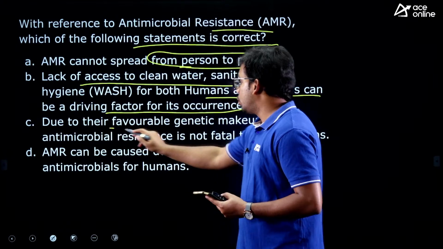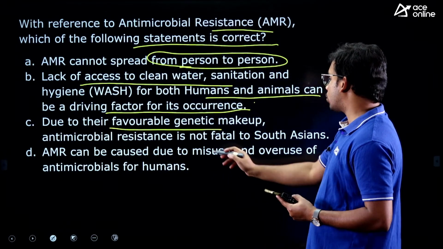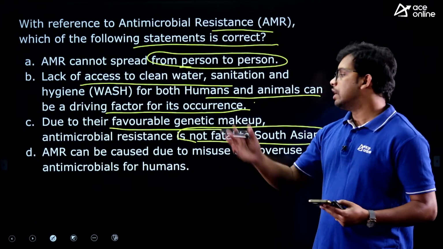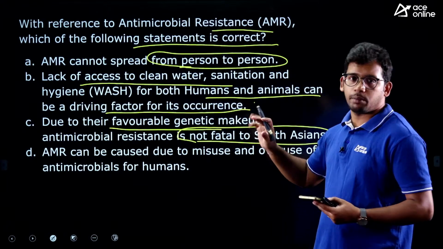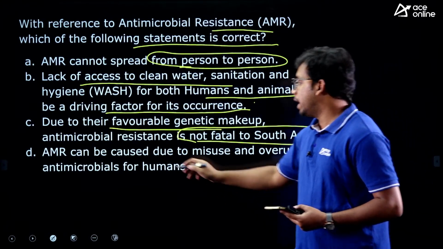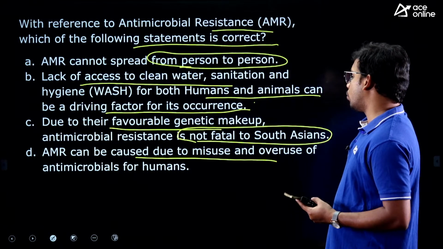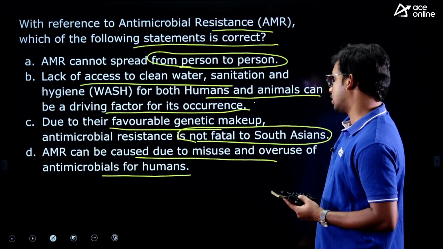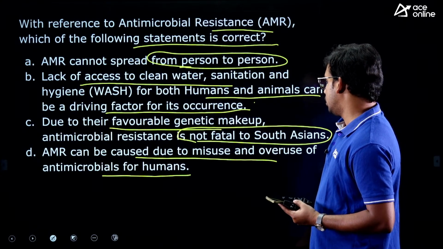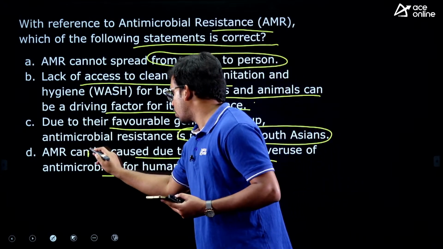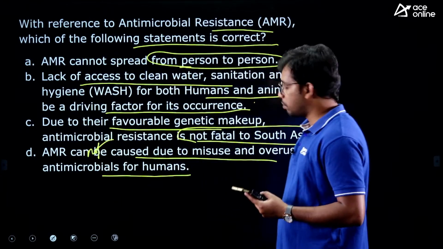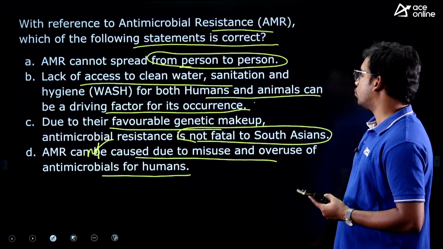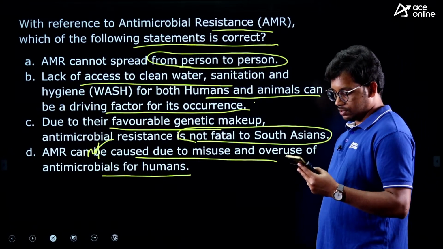Third statement: due to their favorable genetical makeup, antimicrobial resistance is not fatal in South Asians. They are saying it is not fatal in South Asian people because of the genetical makeup of the population. Fourth: AMR cannot be caused due to the misuse and overuse of antimicrobials for humans. So they are asking which one is correct.